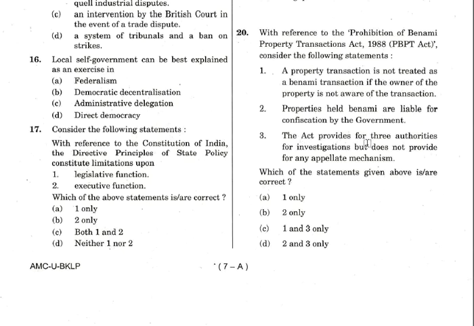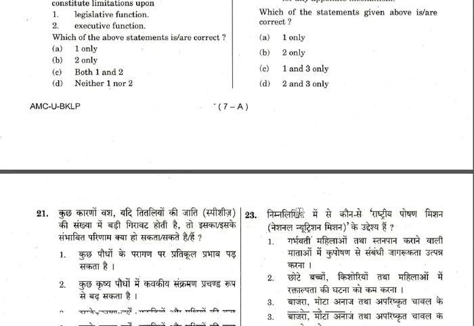Now, the Act provides for 3 authorities for investigation, but does not provide for any appellate mechanism. That is actually again false. If you have been following current affairs, any new law which the government is making, definitely an appellate setup is there, whether it be the Insolvency Act or banking or river disputes, any act. They'll obviously put an appellate tribunal so that people can go to the next level. So this is again false, because it's telling it does not provide. Even if you don't know about the investigation agency, this appellate thing was very easy to crack. So option 3 is wrong, option 1 is wrong. So your answer is option B, 2 only. Next, question number 21.